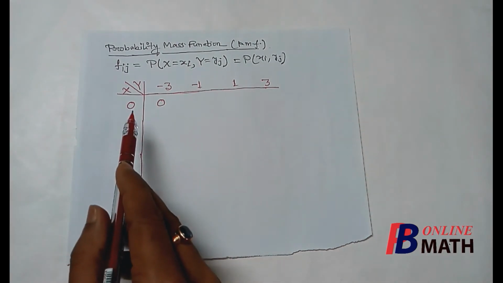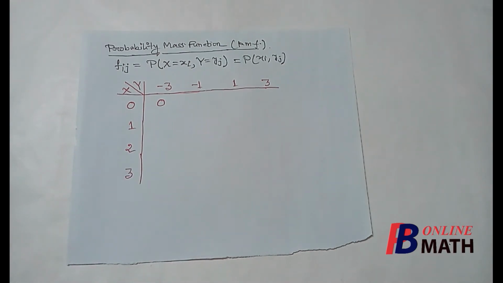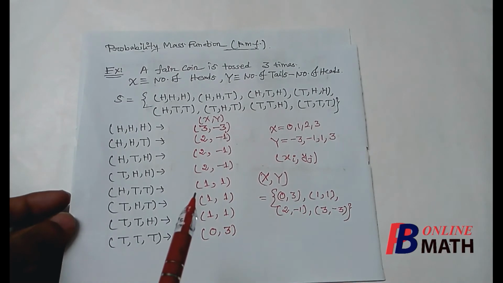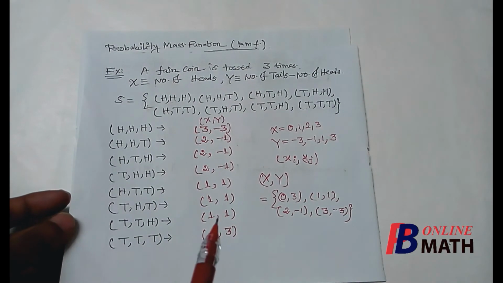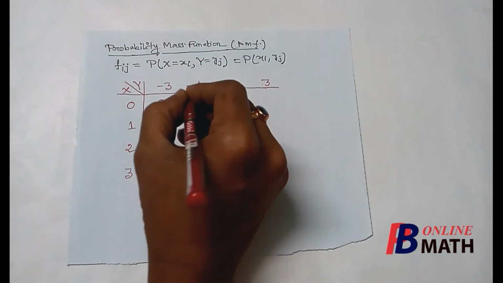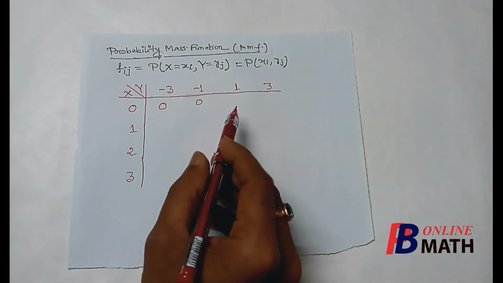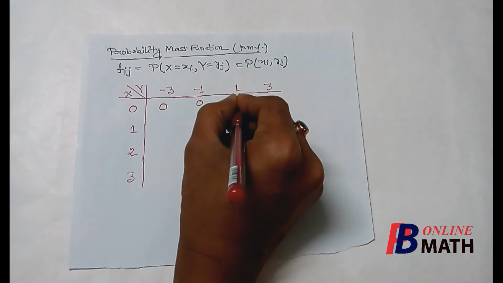Next we consider the point 0 comma minus 1. Is there any event numbered 0 comma minus 1? Here we find there is none, so it is again 0. Similarly, the probability at the point 0 comma 1 is again 0.